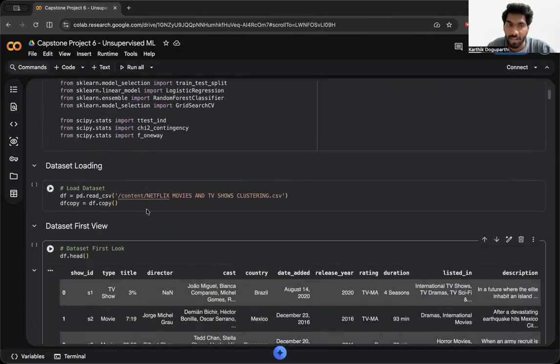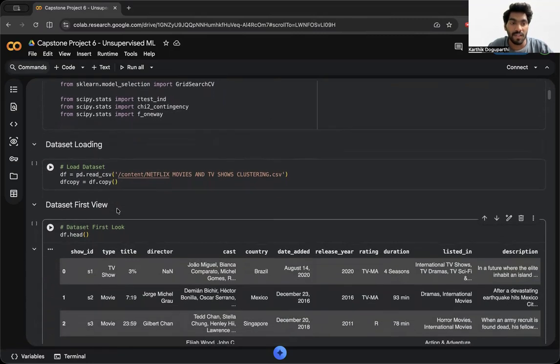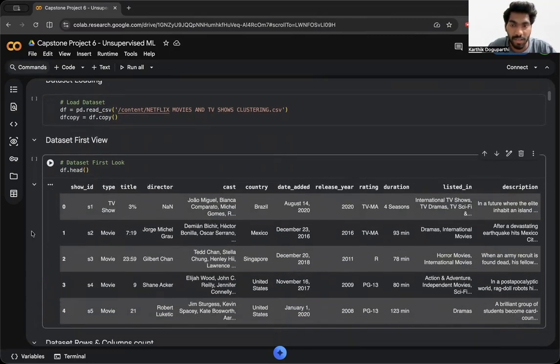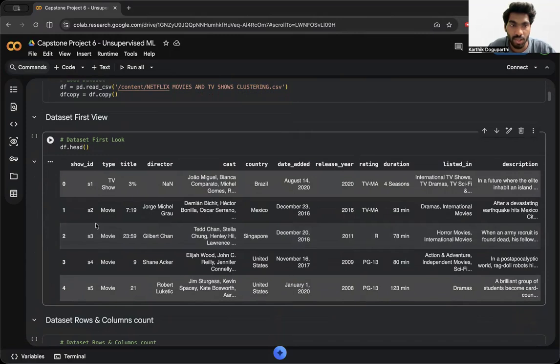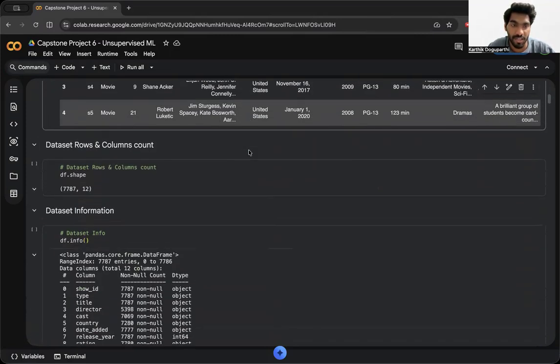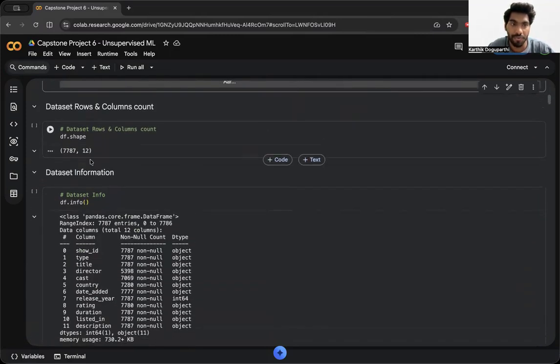I've loaded the dataset, and I've also copied the dataset for another time to perform all the other operations in part 2 of this process. This is my dataset head, which are the top 5 rows, to just show the first look of my dataset. As I've told you, I've got 7,787 rows and 12 columns.